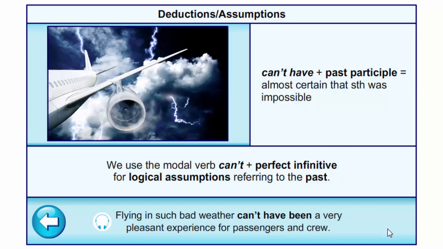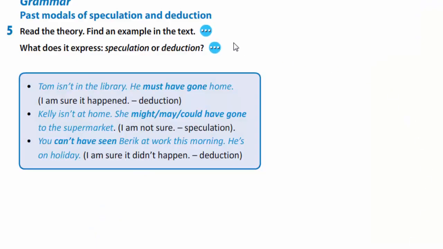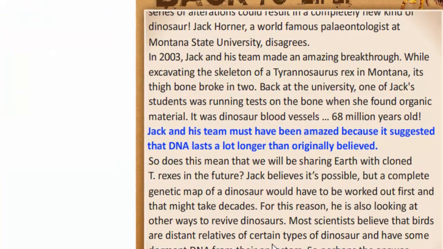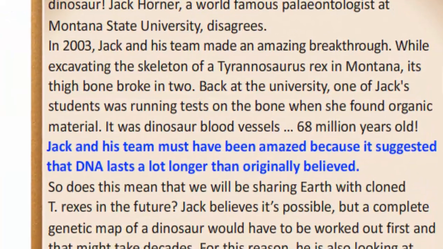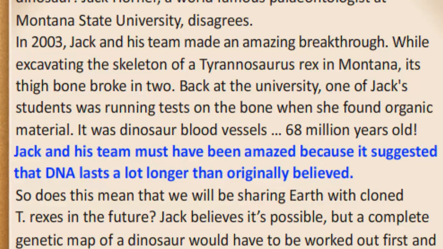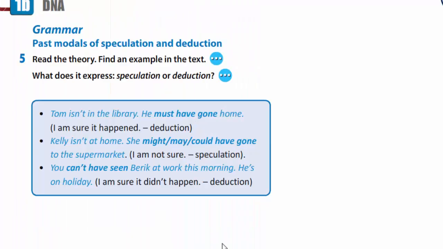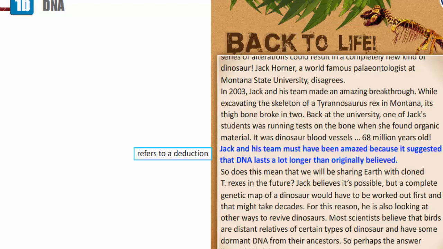Can't have plus past participle: almost certain that something was impossible. We use the modal verb can't with the perfect infinitive for logical assumption referring to the past. Flying in such bad weather can't have been a very pleasant experience for passengers and crew. Now let's look at the sentence in the text. Jack and his team must have been amazed because it suggested that DNA lasts a lot longer than originally believed. You see, it refers to a deduction because there is the modal verb must.